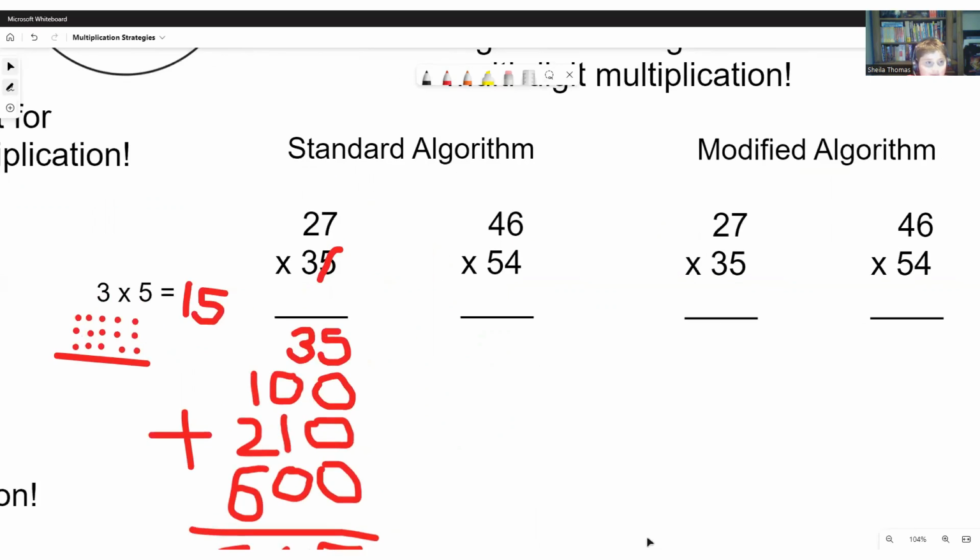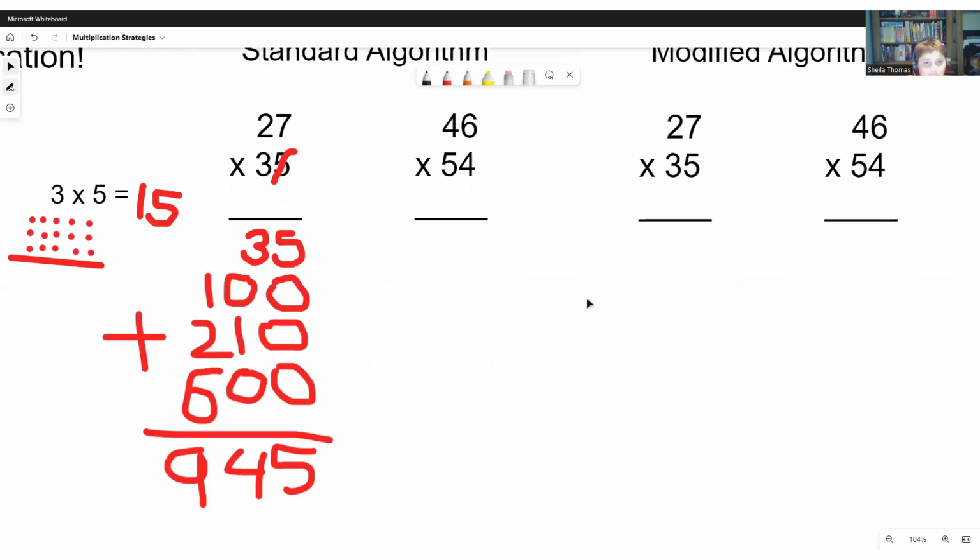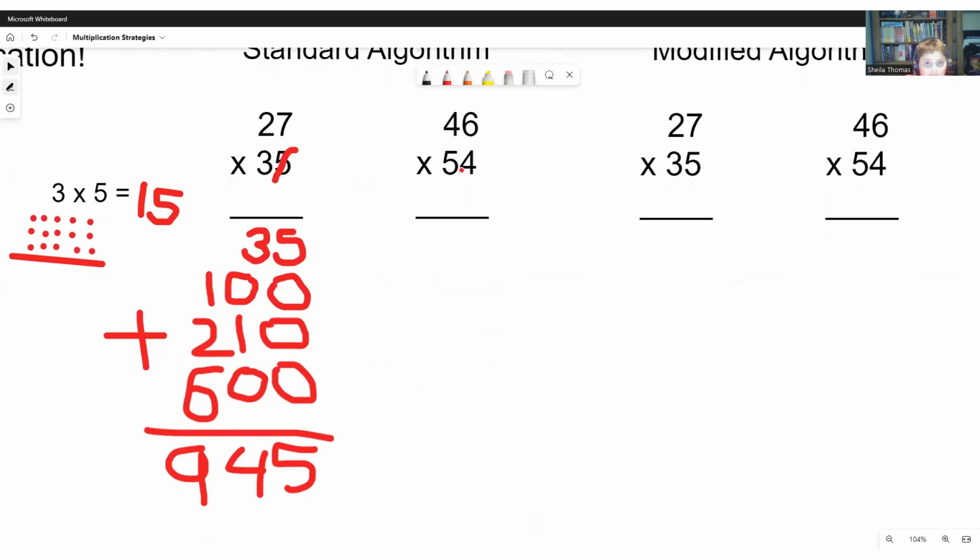Now we'll do the same with our other sum, 46 times 54. Now 4 times 6 is 24. 4 times 4, well, that's not a 4, it's a 40, so we have to add a 0 there. 4 times 4 is 16, so we put that there. And then we cross out our 4 because we are done with it.